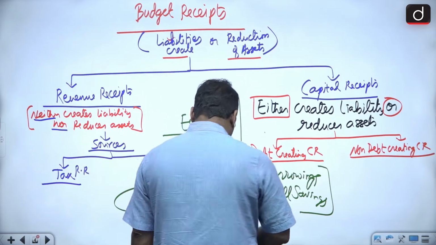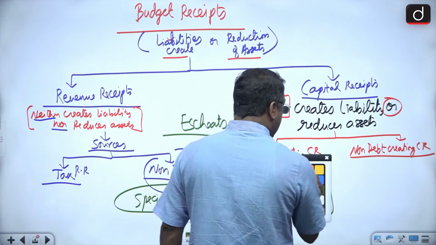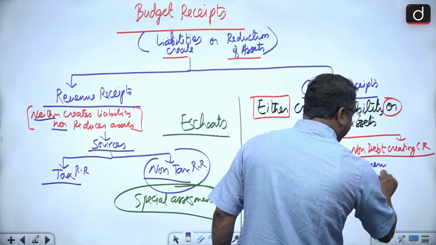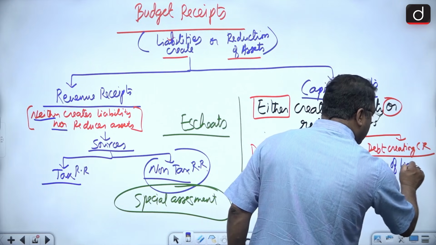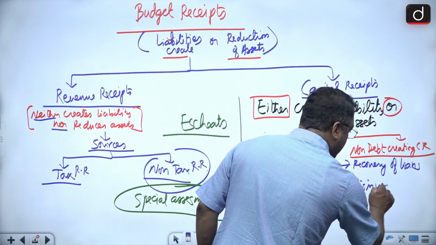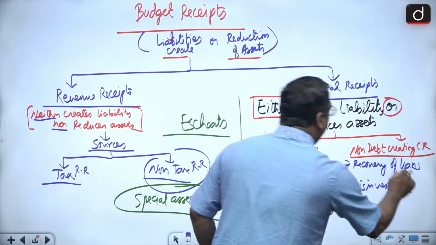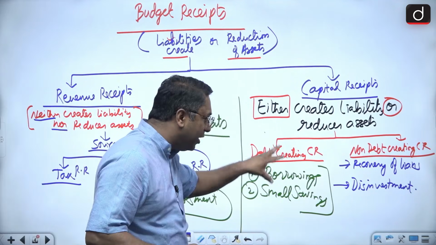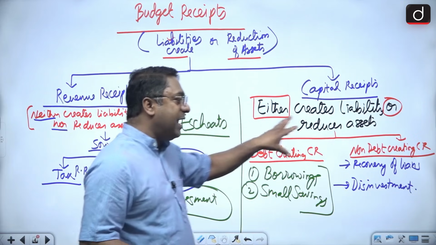And what about the non-debt creating capital receipts? The non-debt creating capital receipts are recovery of loans, and the second one is disinvestment. Okay, so the receipts part is clear. So this capital receipts further gets divided into debt creating and non-debt.